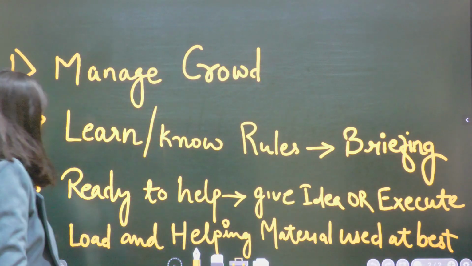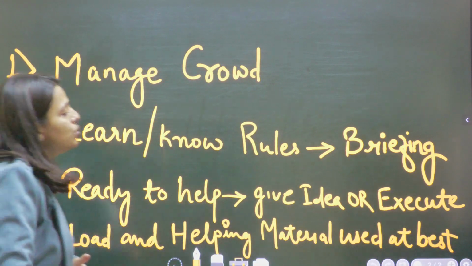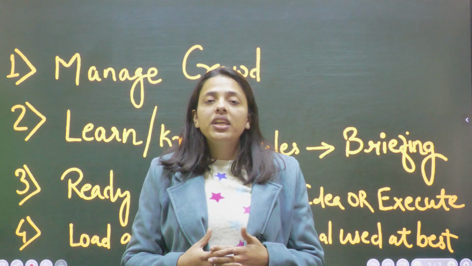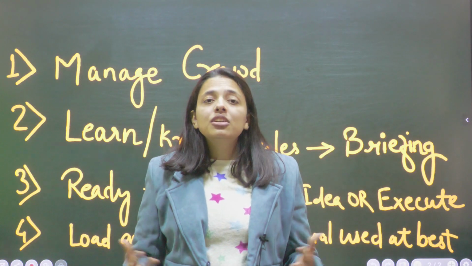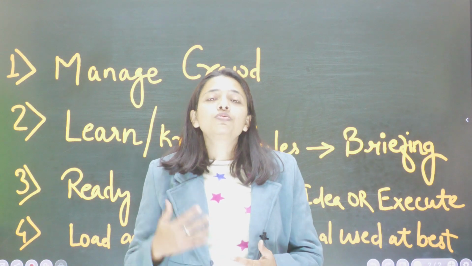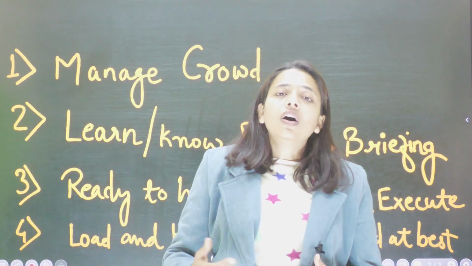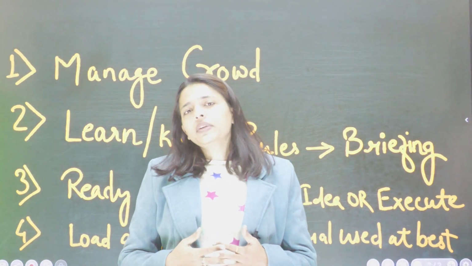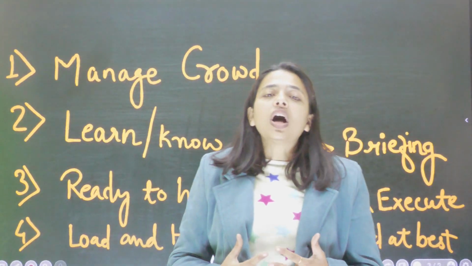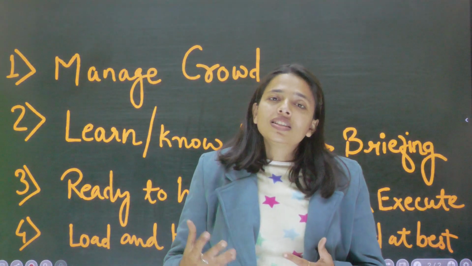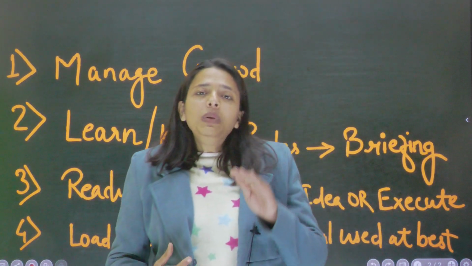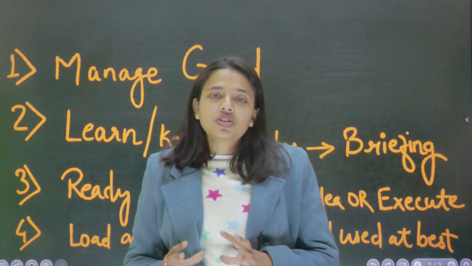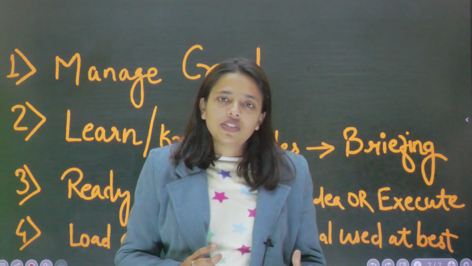Now let's go for the last one, which is load and helping material used at best. Basically, we all know that some helping materials will be given at PGT, HGT and FGT, because that is the rule. Without helping material, you are not supposed to pass any of the obstacles or make your plan executable in the PGT, FGT and HGT. These helping materials are resources supposed to be used. So please analyze those helping materials and structures before starting the plan or giving the idea for execution.